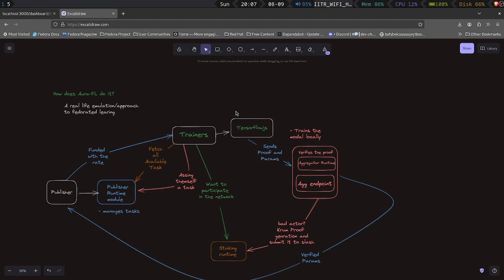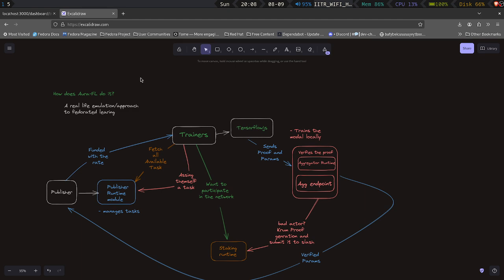Then the trainer trains with the help of TensorFlow.js. This happens locally to emulate local data. I have a random tensor in place. The TensorFlow.js computes the proofs and the params, and sends them to an aggregator endpoint. What the aggregator endpoint does at the runtime is verify the proof, and then the aggregator endpoint aggregates the model.